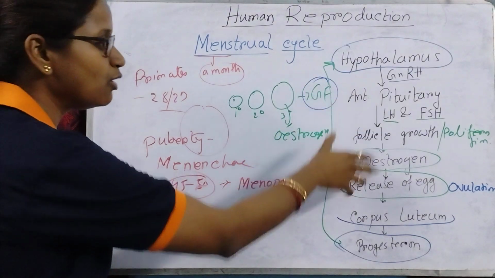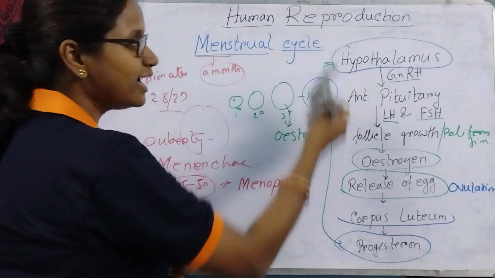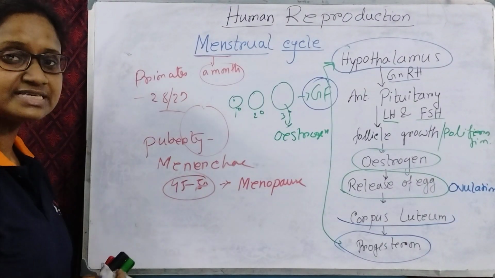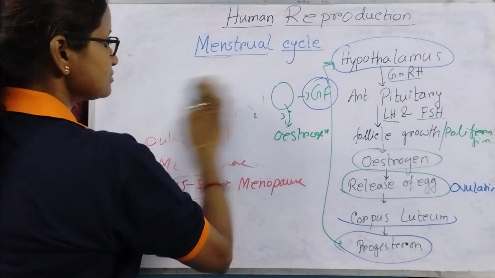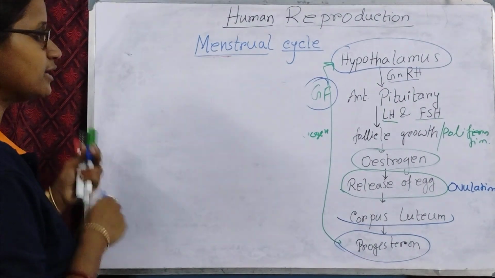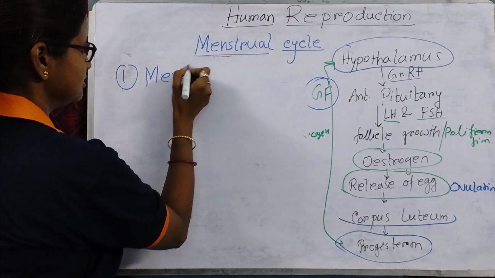Okay, so now come to the phases. What have we learned from this flow chart? Wow, how many phases are there? There are 4 phases in the menstrual cycle. Number one, there is menstruation.